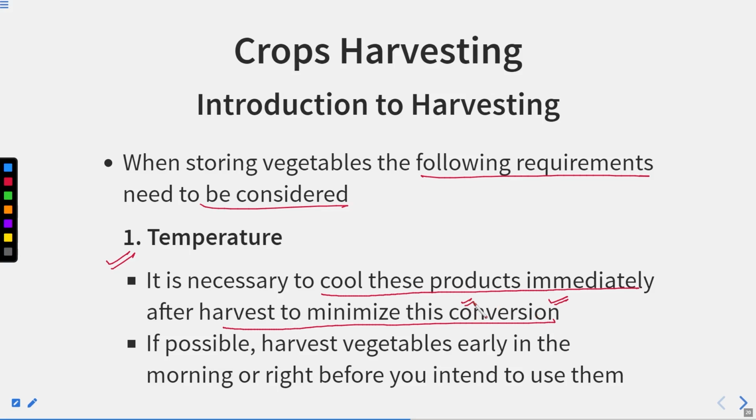Conversion means, as we saw in the previous slide, that peas and beetroot convert their sugar content to starch, and ultimately their quality gets degraded. So how to stop that? Keep them at a lower temperature. If possible, harvest vegetables early in the morning or right before you intend to use them. When you want to use them, you can pluck them at that time, or pluck them early in the morning, right?